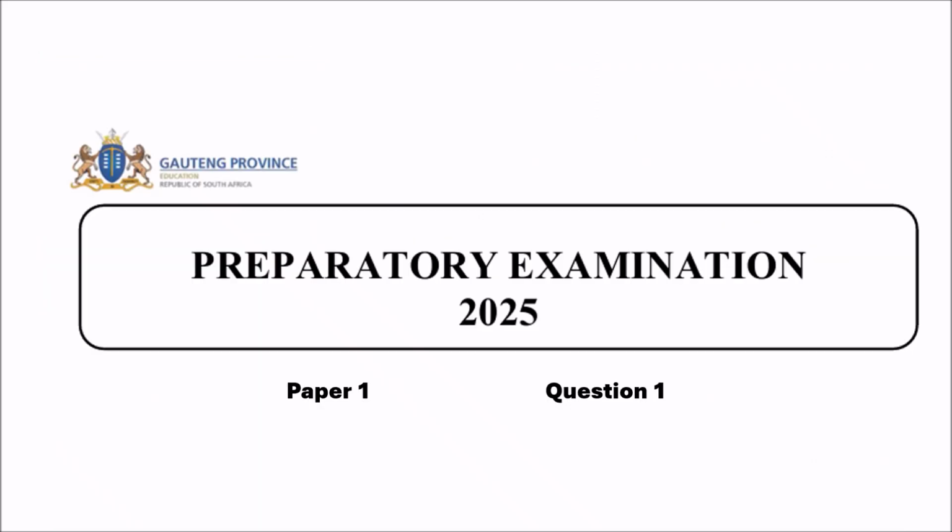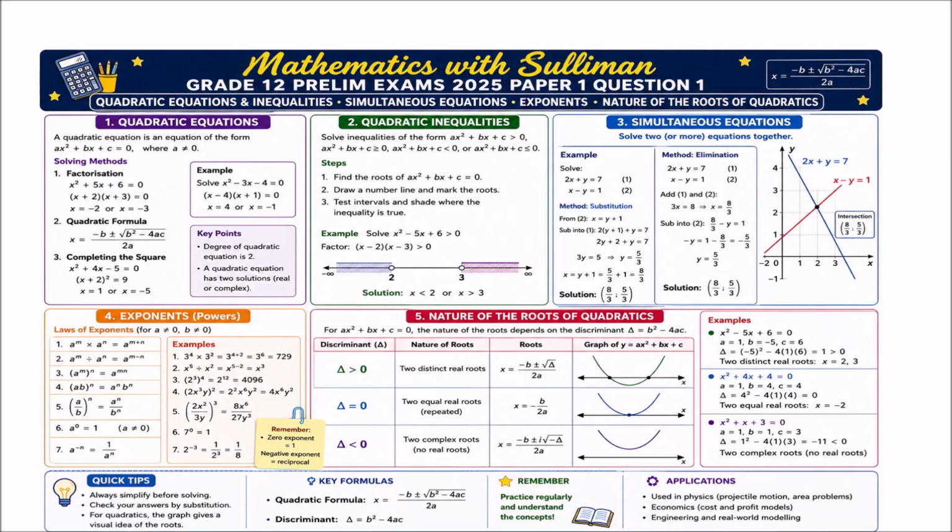Preparatory Examination 2025, Paper 1, Question 1 of the Gauteng Province. Now, of course, question 1 is based on quadratic equations and inequalities, simultaneous equations, exponents, and the nature of the roots of quadratics. If you look at my little template there, I have various examples for you on quadratic equations, quadratic inequalities, simultaneous equations, exponents, and nature of the roots. So please take note, that is what you can expect in paper 1, question 1.